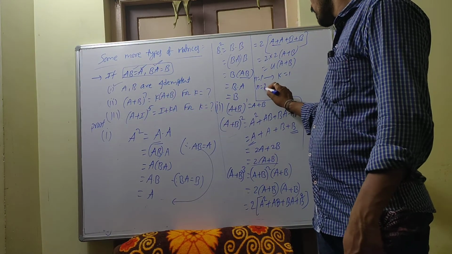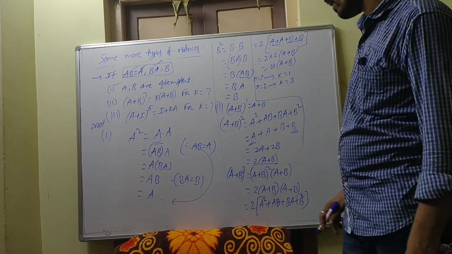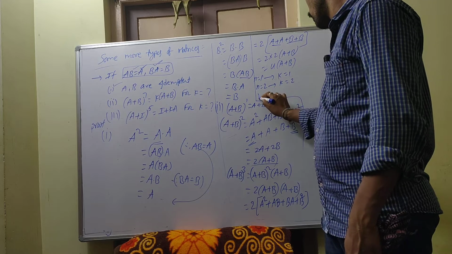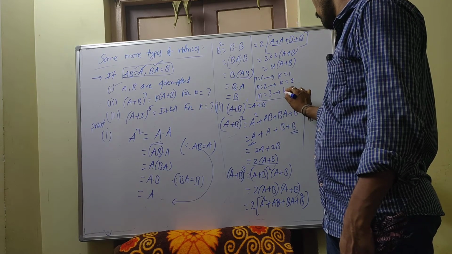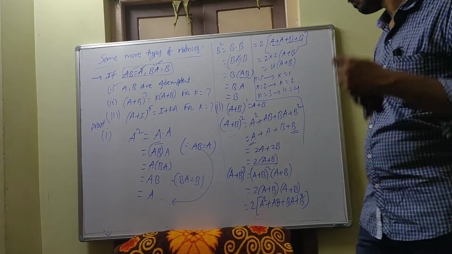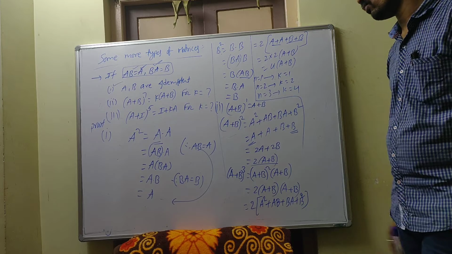So if they given n is equal to 2, what is the value of k? 2. If n is equal to 3, what is the value of k? 4. Okay. So n is equal to 3, k is equal to 4.